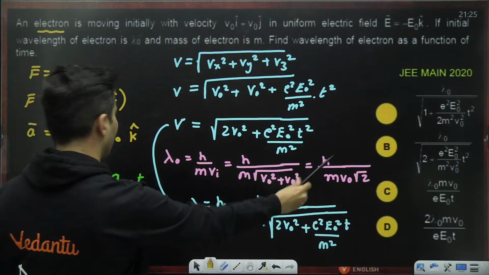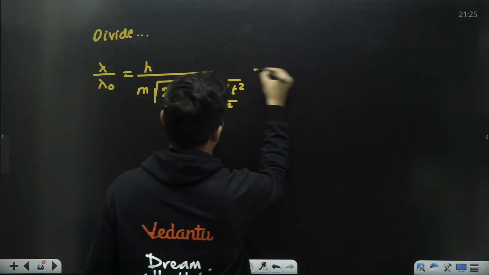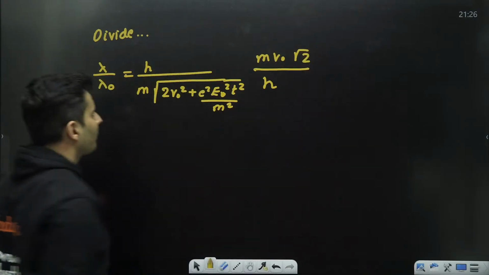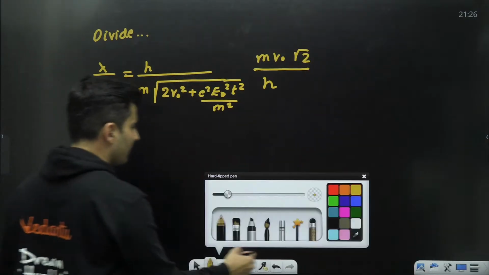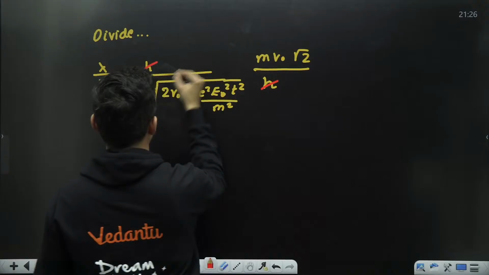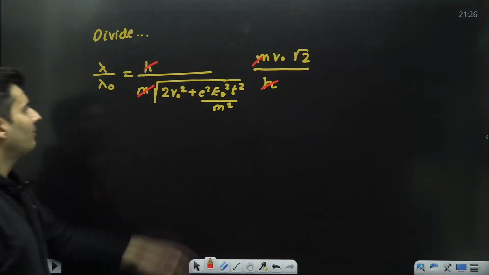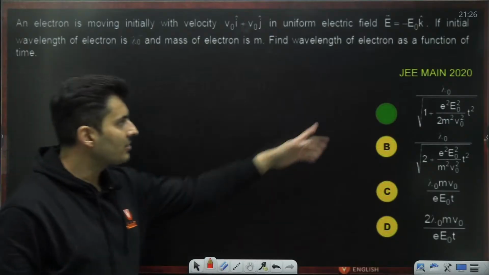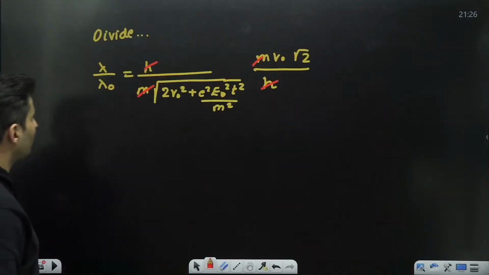Lambda naught is h by m v naught root 2. H got cancelled. Can you see that? M got cancelled, and we get this. Write it inside, and you will get the answer as option A.